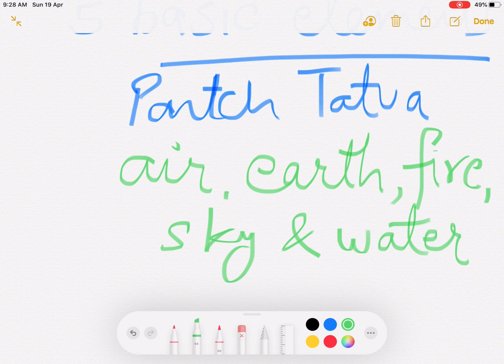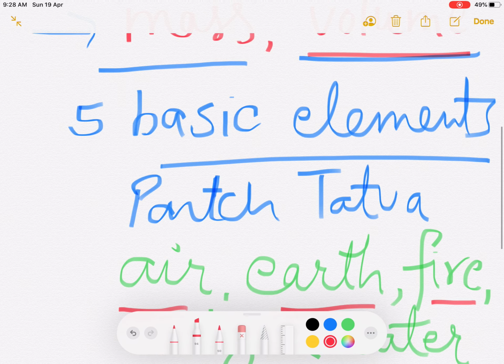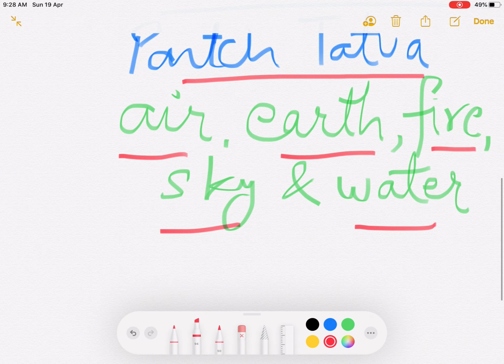Air, earth, fire, sky, and water. These are the Panchatattva. According to them, all living beings and non-living things are made of these 5 elements. These are the 5 basic elements.